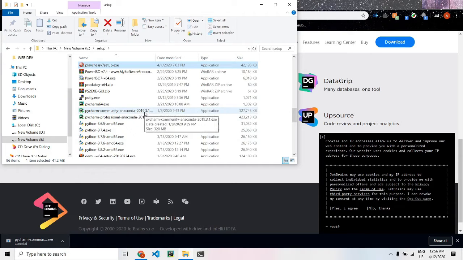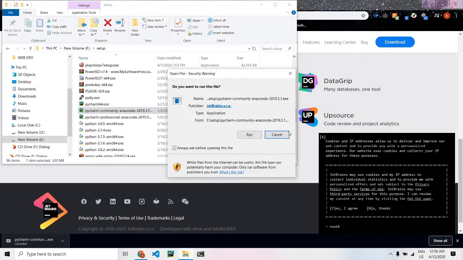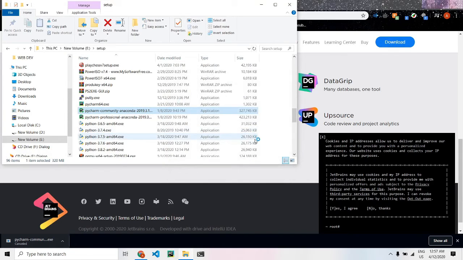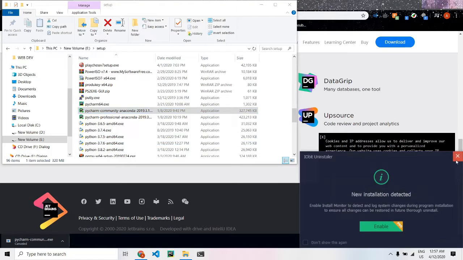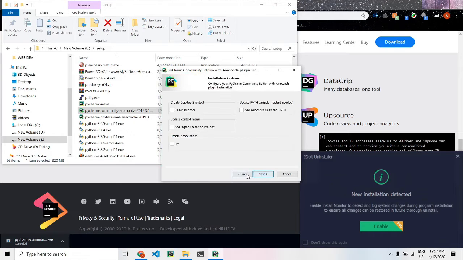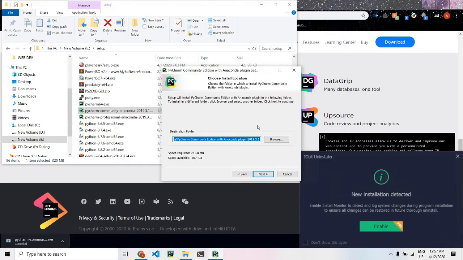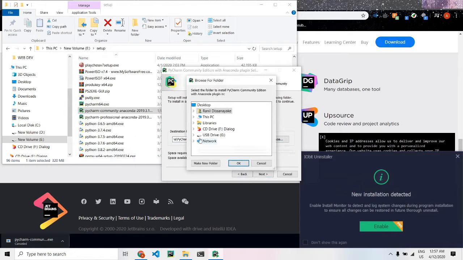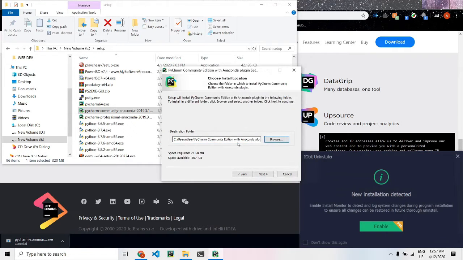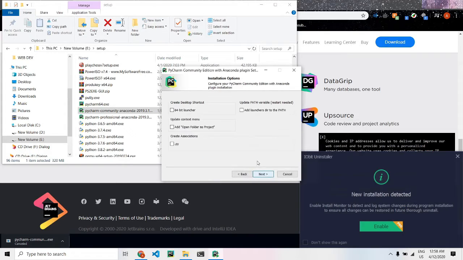After it is downloaded, click on the setup and run it. I'm going to change my location. Choose a location and click next.